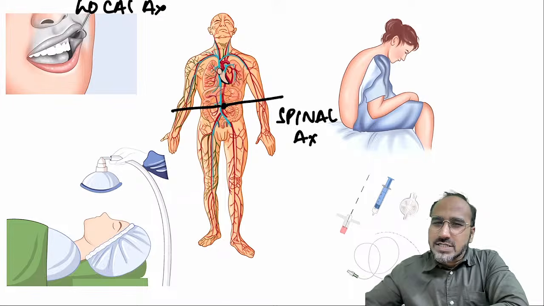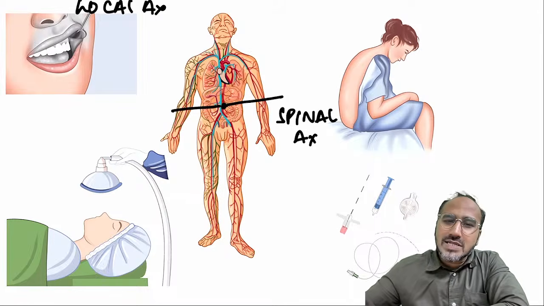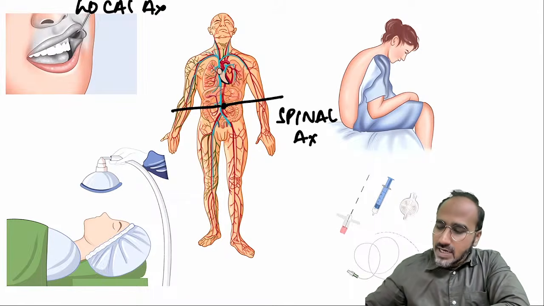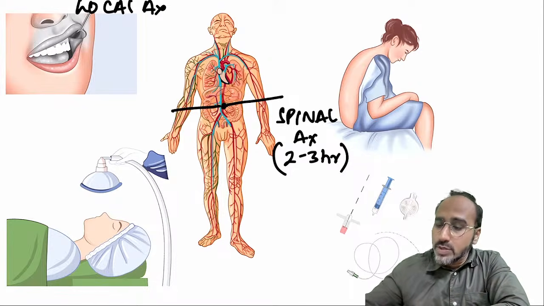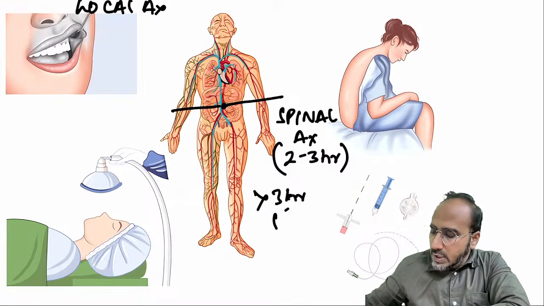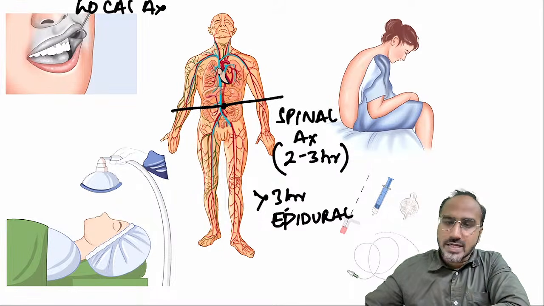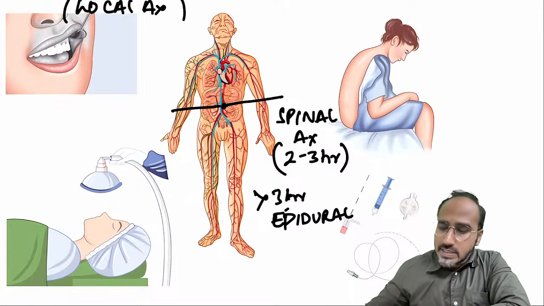But if some patient is coming to you for below umbilicus surgery, but the surgical duration is like 4 to 5 hours. If the surgical duration is 2 to 3 hours below umbilicus, you go for spinal. If the surgical duration is more than 3 hours, if it is below umbilicus, then you go for epidural anesthesia. But basically, you need to remember in local, spinal, and epidural, the patient is conscious.